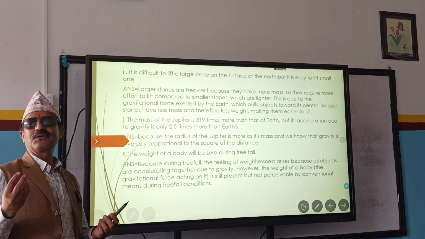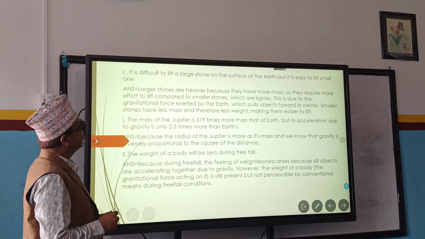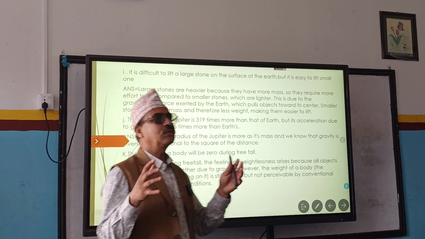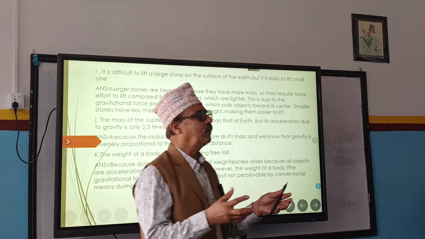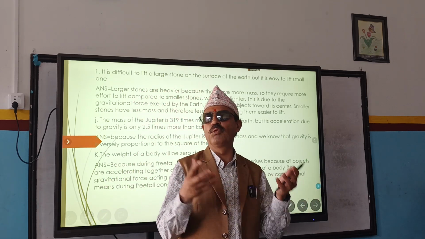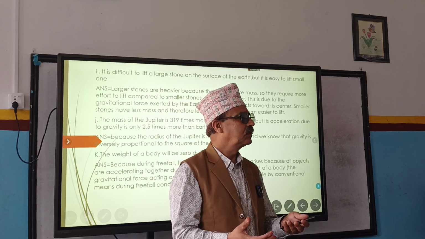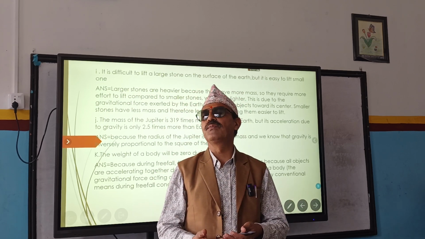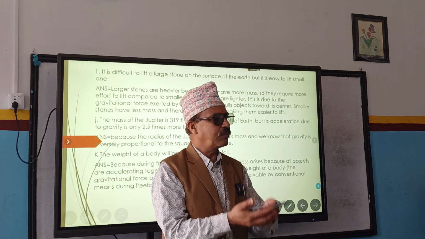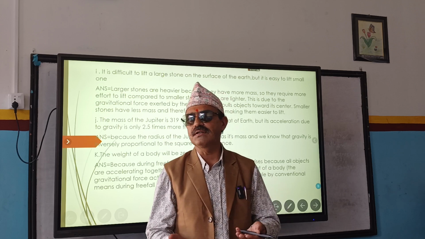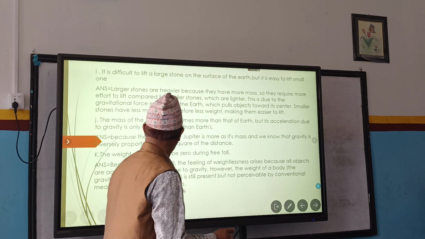I said to read one. Because if you have a large stone on the surface of the earth, it is difficult to lift, but it is easy to lift a small one. A large stone has more weight, which means more mass, more weight. A small stone means less mass, less weight. So for which stone do we have to apply more force? For the large one. That's why it's difficult. For the small one, we have to apply less force. That's why it's easy.